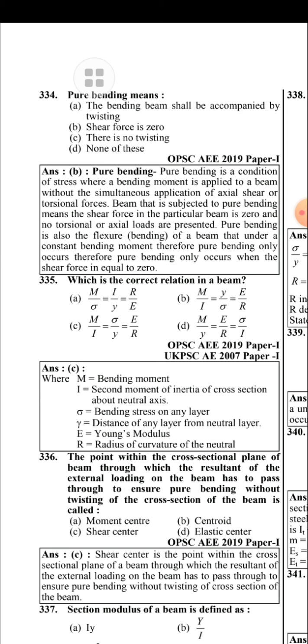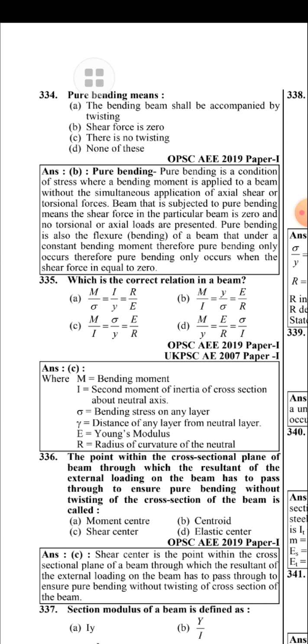Pure bending is also the flexure bending of a beam under a constant bending moment. Therefore, pure bending only occurs when the shear force is equal to zero, which is the correct condition of the beam.